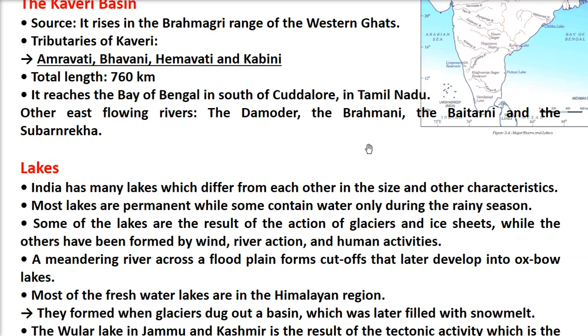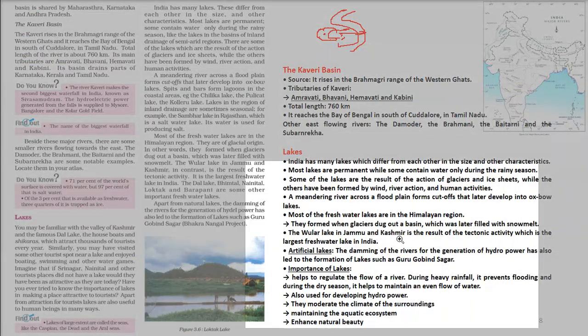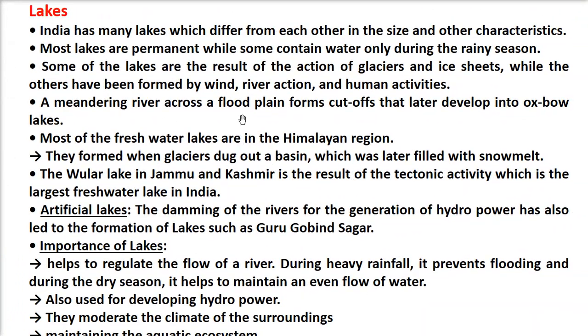As I showed you, I'll try to explain once more. See, this is the river coming. Now flood comes, so flood water reaches here. When it recedes, it makes an oxbow-like structure. So now this is the lake. This is the discussion we are having, that these are oxbow lakes. Most of the freshwater lakes are in the Himalayan region because they get watered from there.